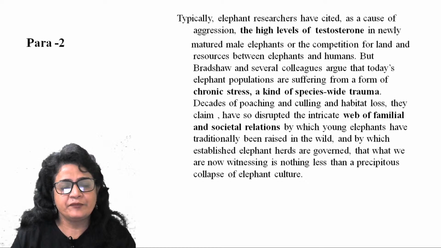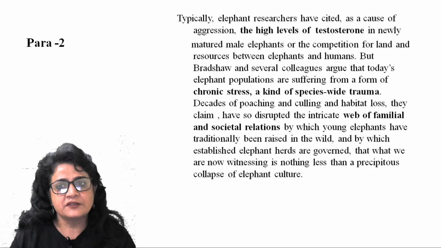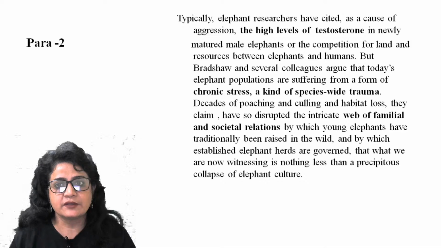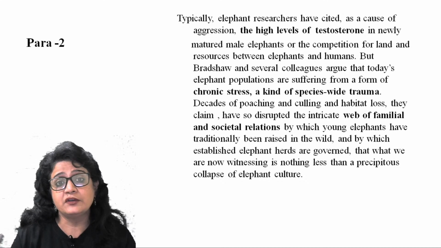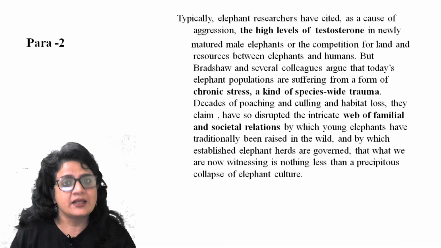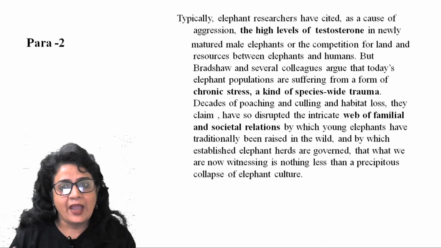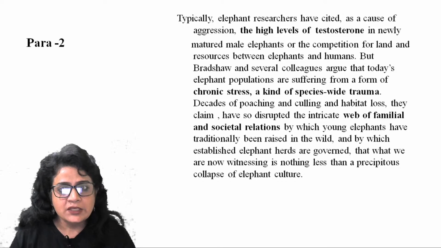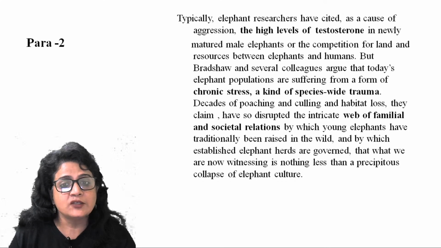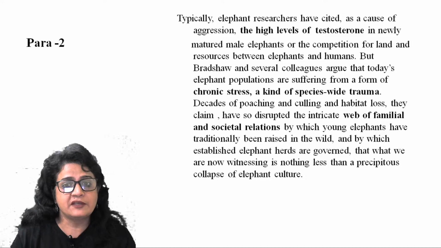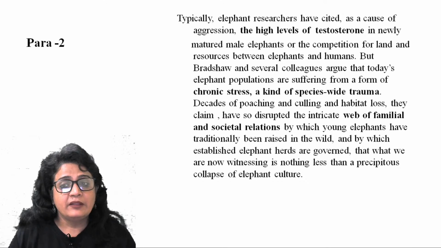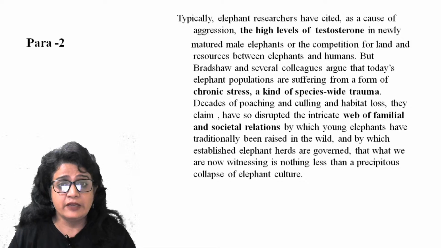Now, she says the chronic stress, a kind of species-wide trauma, is the reason. The other two reasons which have been cited by elephant researchers are not as important as this. This reason is decades of poaching and culling and habitat loss, they claim, have so disrupted the intricate web of familial and societal relation by which young elephants have traditionally been raised in the wild and by which established elephant herds are governed, that what we are now witnessing is nothing less than the precipitous collapse of elephant culture.